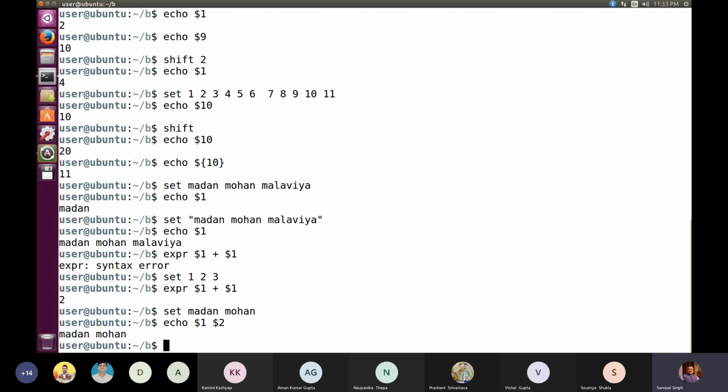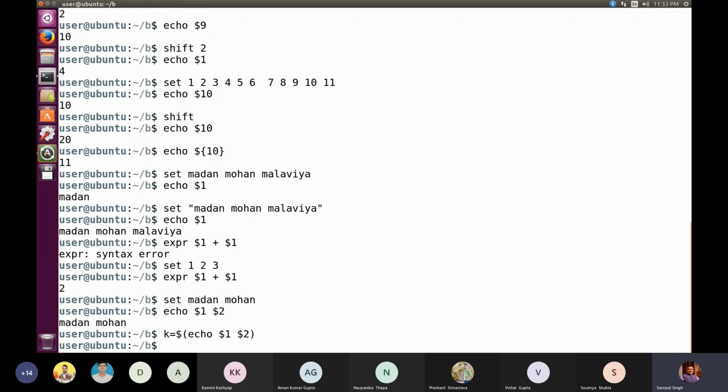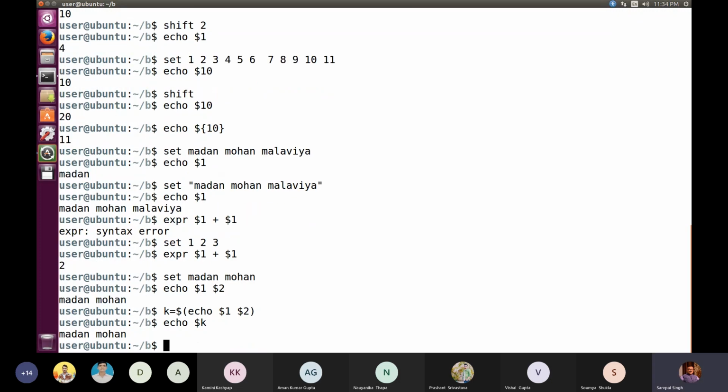तो दिख रहा मदन मोहन। और ऐसा भी हो सकता है कि you can write k is equal to, and as in one sequence I taught you that we can execute any command, so here we can execute this echo $1 $2, so whatever outcome I could get with echo command, ठीक है. So we are using Madan Mohan. Now the concatenated version has been pushed to variable k.